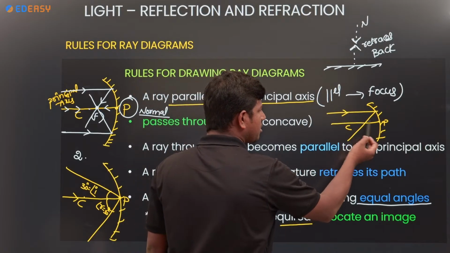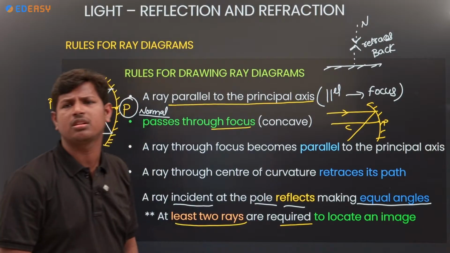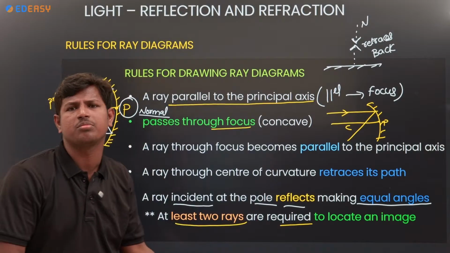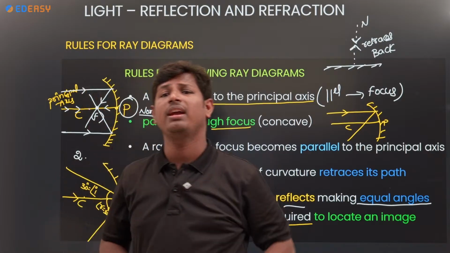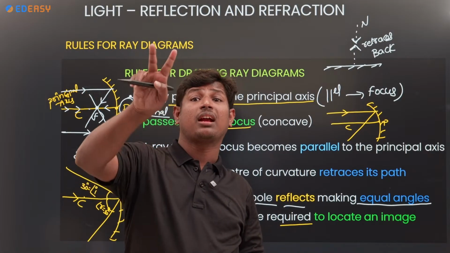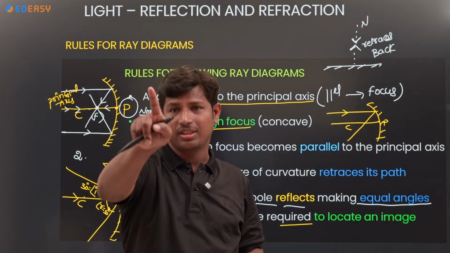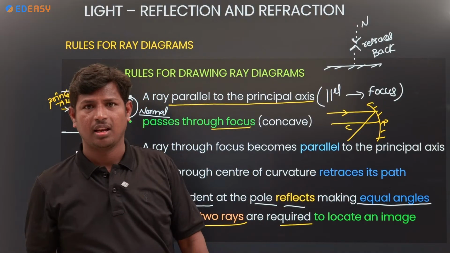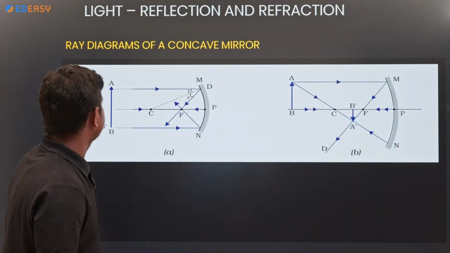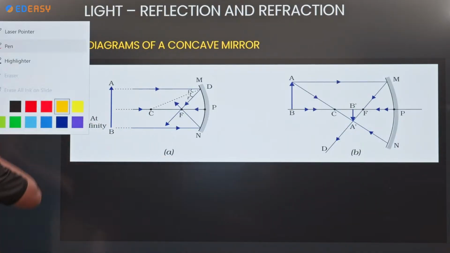So is there any intersection of light rays? There is no intersection of light rays, so it does not form the image. So to form an image, how many light rays are required? 2 light rays are required at least. With a single light ray, it's not possible. Clear? Yes. Next, see the ray diagrams.